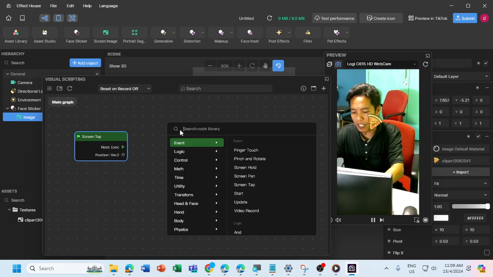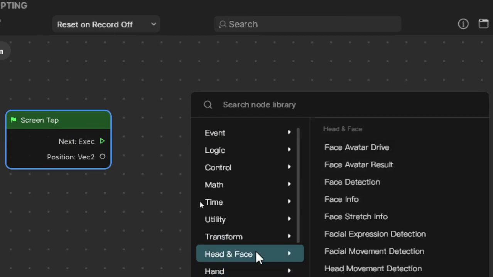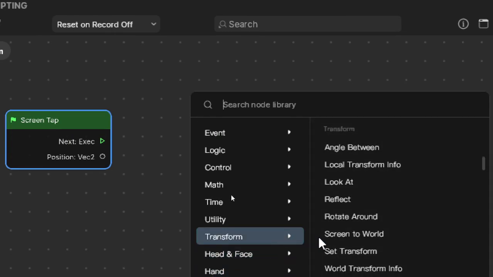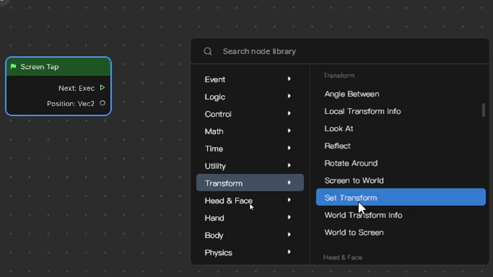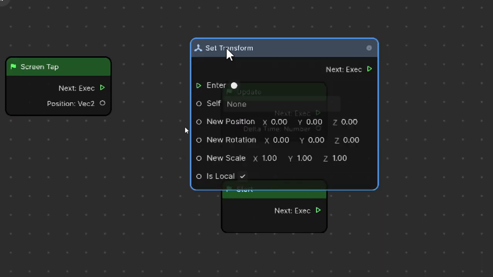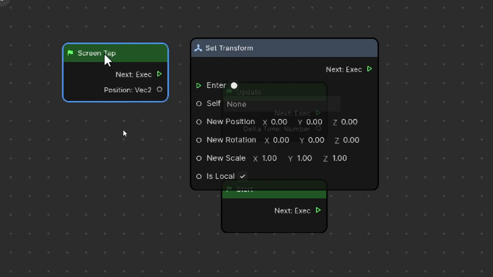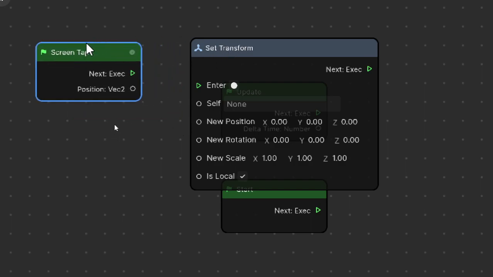Okay, and then we look for transform. Set transform. Okay, so now you must have two nodes. One is the screen tap and the other one is set transform.